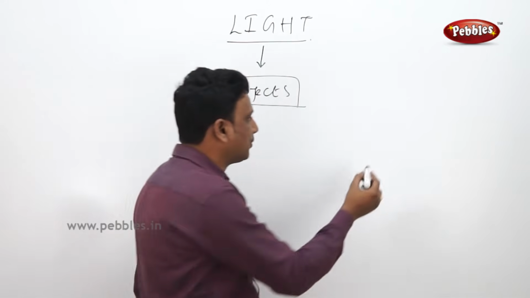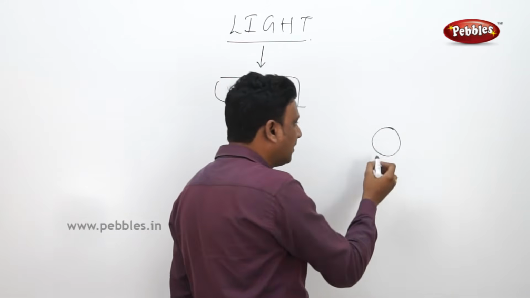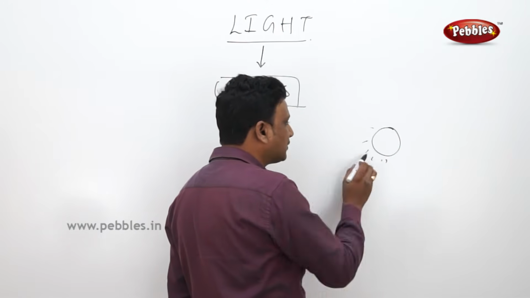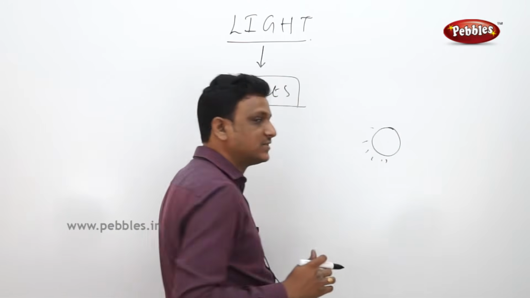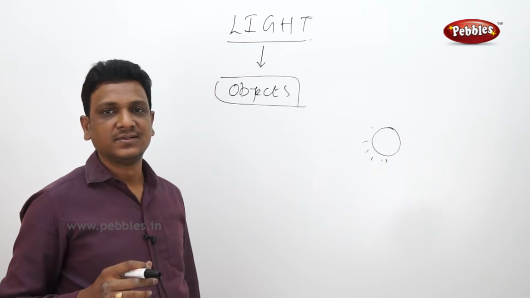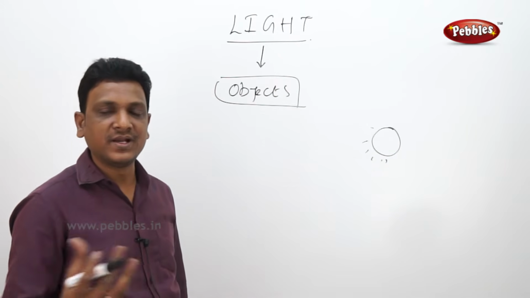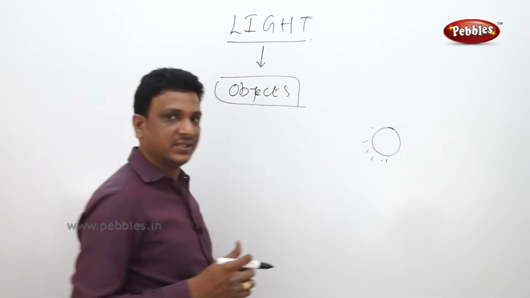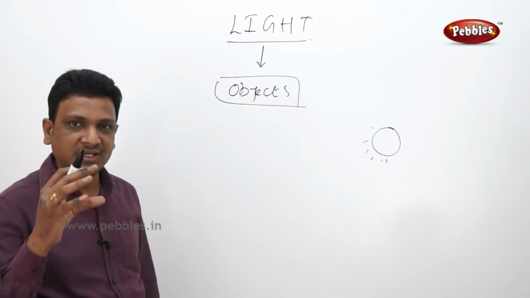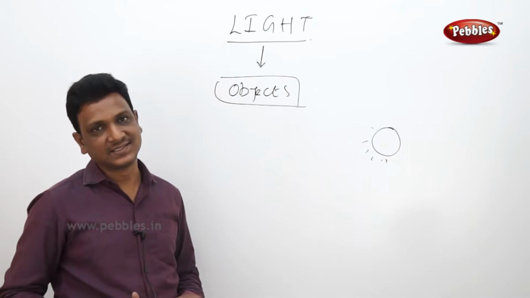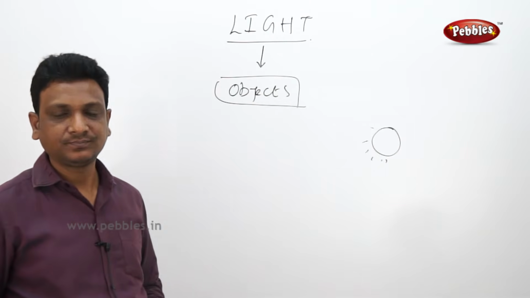See, for example, you are looking at this ball. This ball must emit light on its own, or from some other source the light must be falling on this object. A body should be self-illuminating, or it should be illuminated by some other source of light. Then only you can see this object. Either on its own or lit by something else, the object must have light. Then only you can see.